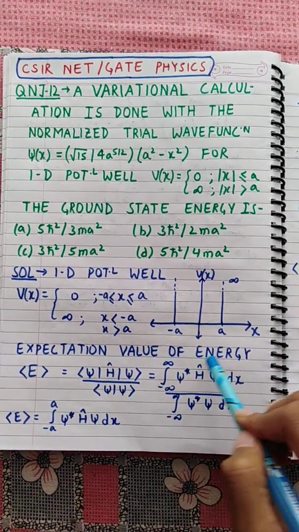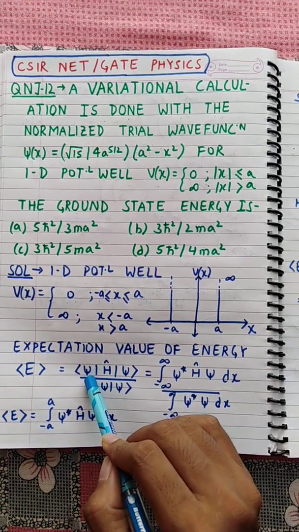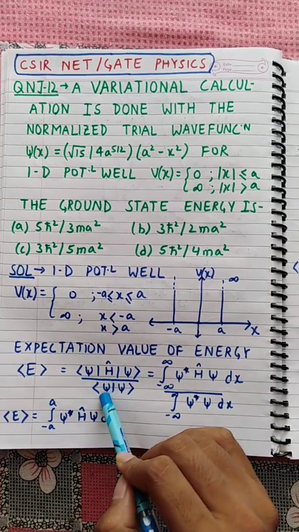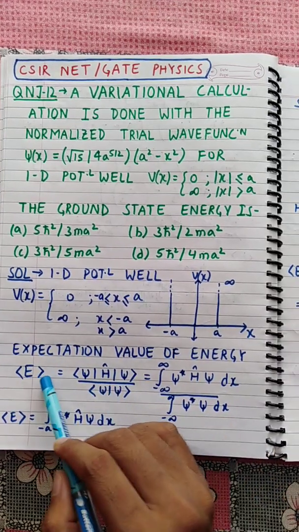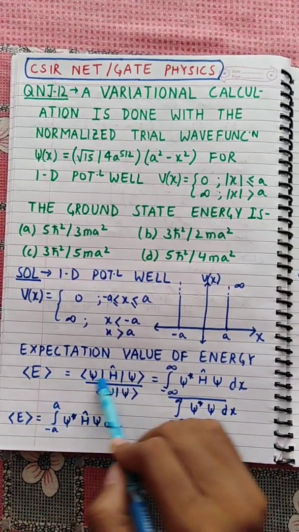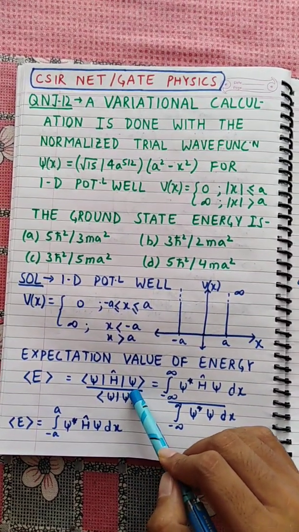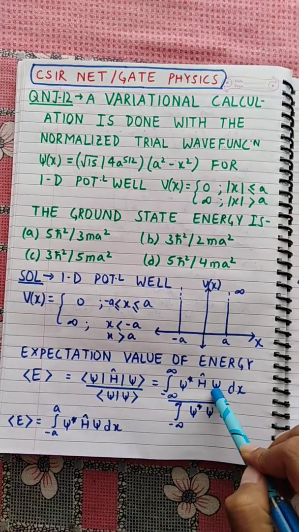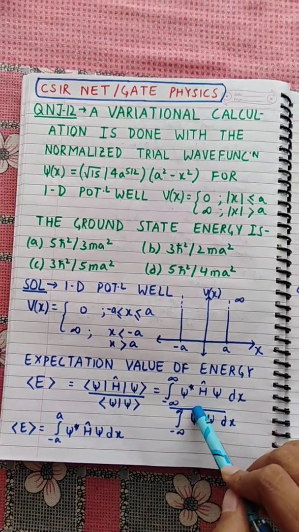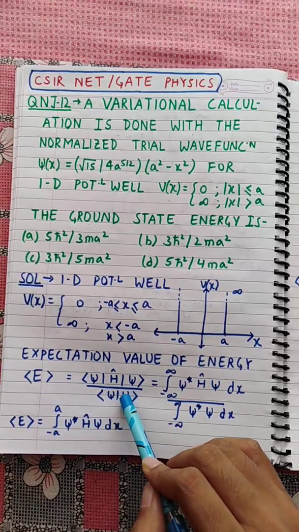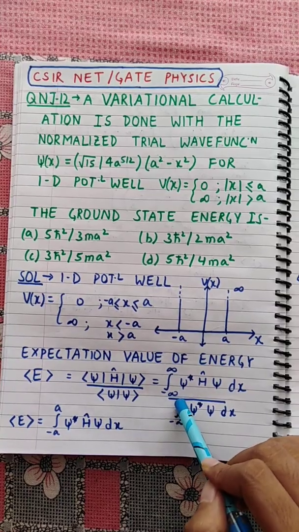The expectation value of energy in quantum mechanics is given by bra psi H ket psi upon bra psi ket psi. This is the bracket algebra of writing the expectation value of the energy, which is equivalent to writing the form integral of psi star H psi dx, with the integration from minus infinity to plus infinity, that is, the whole space, upon the integral of psi star psi dx, with limits from minus infinity to plus infinity.